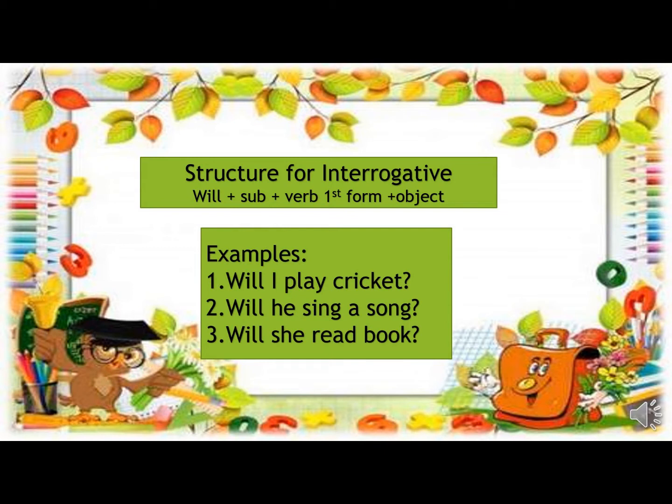And for the interrogative sentences, obviously the helping verb comes first. We are starting our sentence with the helping verb will plus subject plus verb first form plus object. Let's have a look at some examples. Will I play cricket? Will he sing a song? And will she read a book? Right, my dear students, in future simple tense, you will have to use the first form of the verb with the helping verb will. This is the easiest tense.